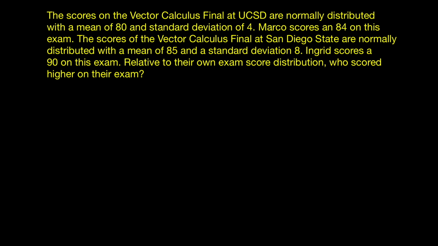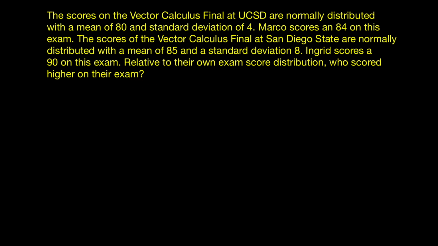The scores on the vector calculus final at UCSD are normally distributed with a mean of 80 and a standard deviation of 4. Marco scores an 84 on this exam. The scores of the vector calculus final at San Diego State are normally distributed with a mean of 85 and a standard deviation of 8. Ingrid scores a 90 on this exam. Relative to their own exam score distribution, who scored higher on their exam?